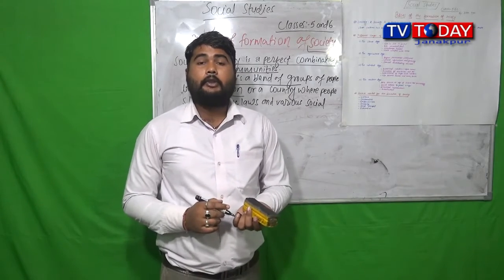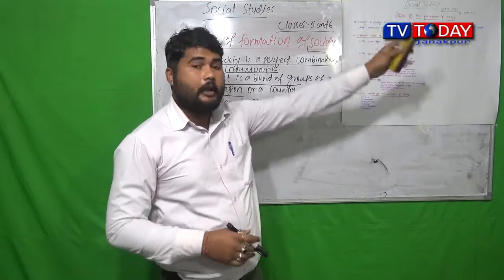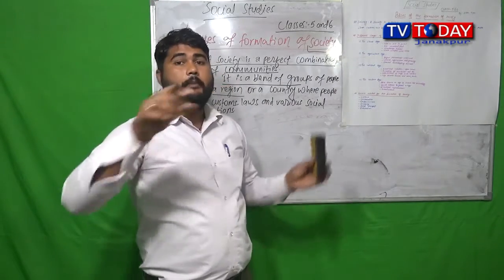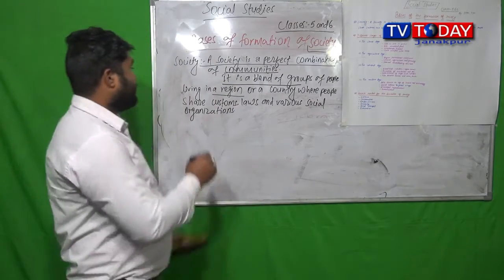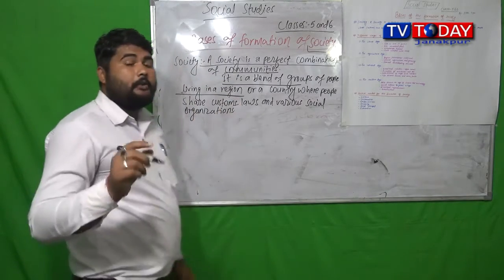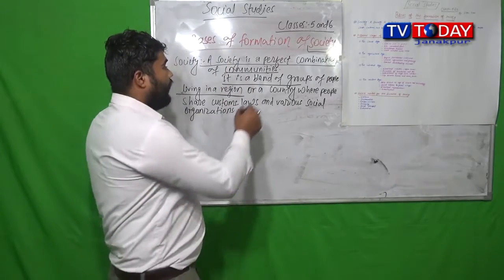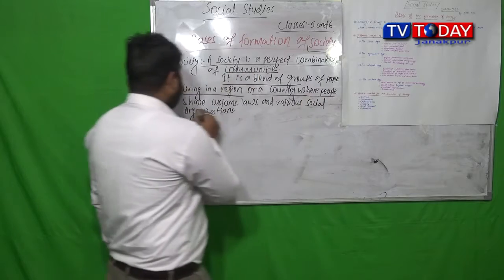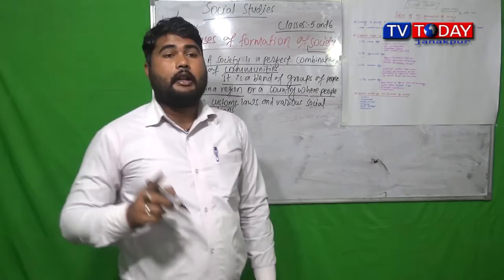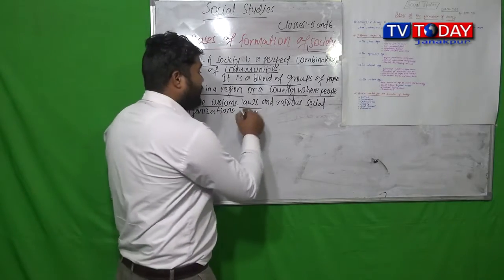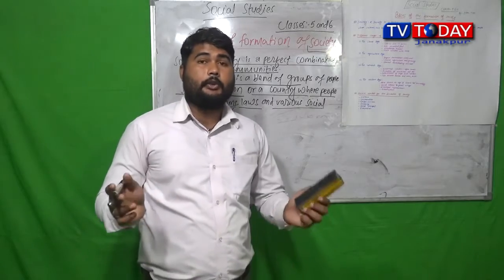It is not that someone is living here in Janakpur, someone is living in Viratnagar, someone is living in Pokhara. They can't be members of a single society. That is why they must be living in a particular region, in a fixed area around them, or a country, where people share their customs, traditions, languages, laws, and various other social organizations together.